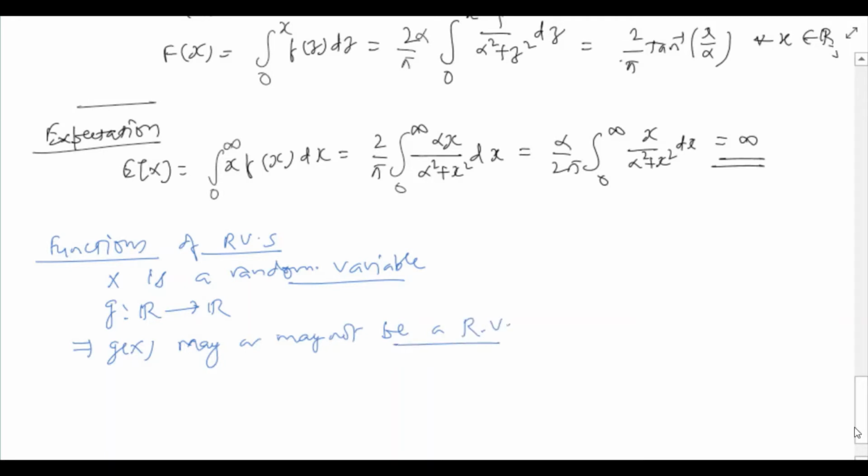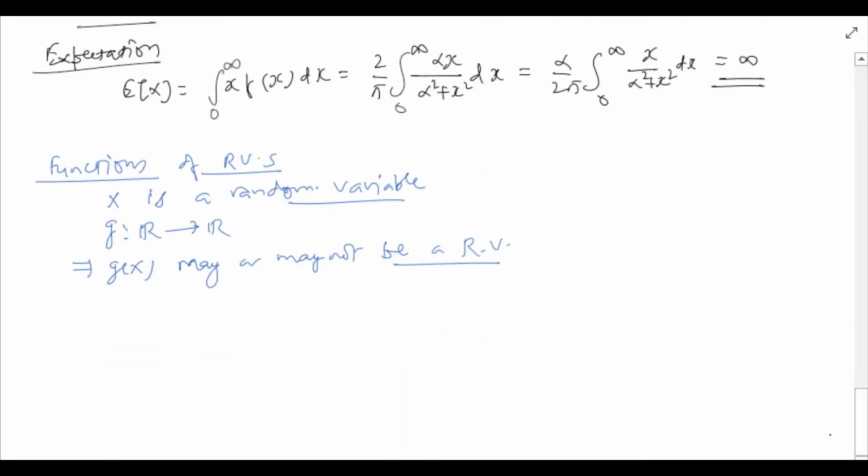However, we are interested in scenarios where g(x) is a random variable, and in those scenarios we are interested in expectation of g(x). Assume g(x) is a random variable. Question is, what is expectation of g(x)?